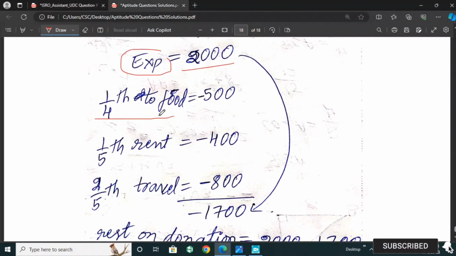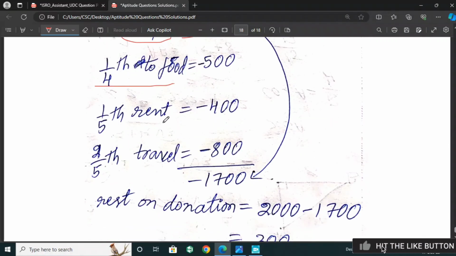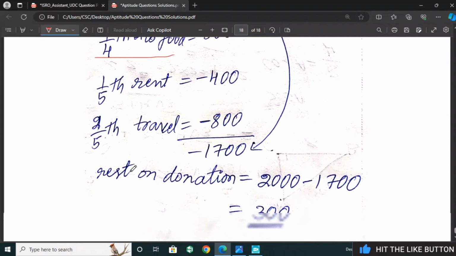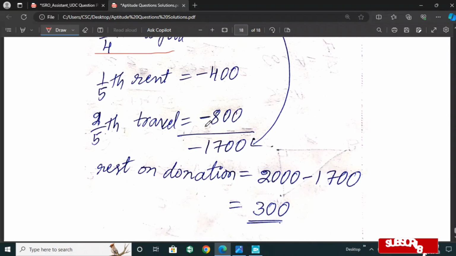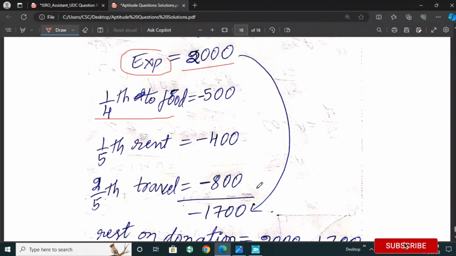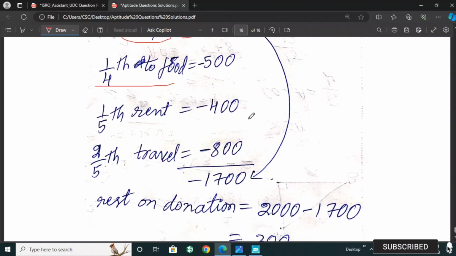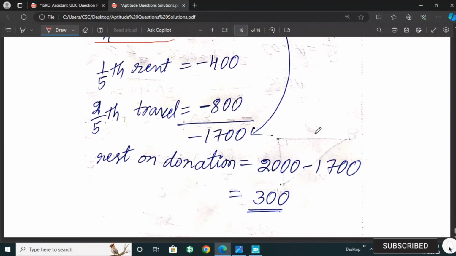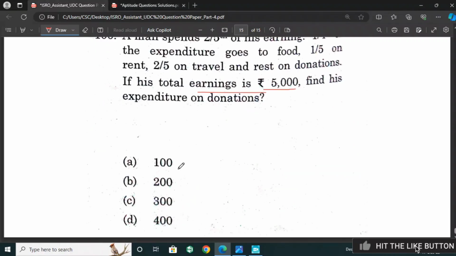1/4 is for food, which is 500, and 1/5 for rent is 400. Then 2/5 for travel is 800. If we subtract these 1,700 from 2,000, we will get 300 as the answer, which is what is asked in the question. The right answer is option C.